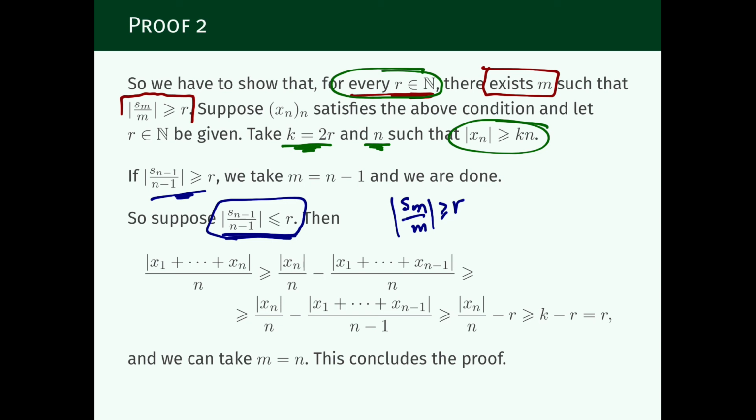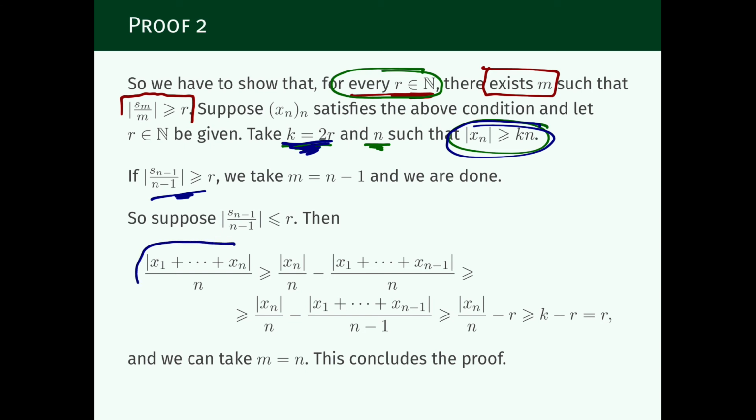And to do that, we just do the estimate backwards. We use this combined with this. Remember k, we're taking k to be 2 times r to get what we want. And how do we do that? Well, what is S_n over n? It is just this. This is what we're trying to show. So what is S_n over n? We're writing it here. And now we are splitting the sum, taking out the last term from the sum.